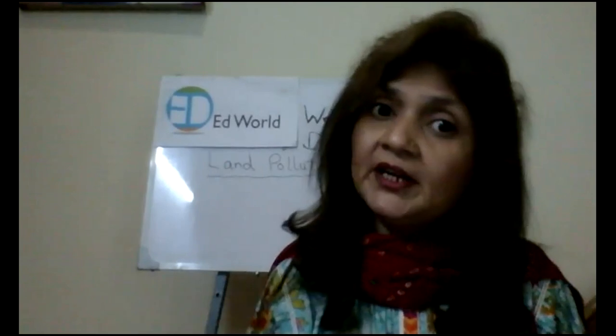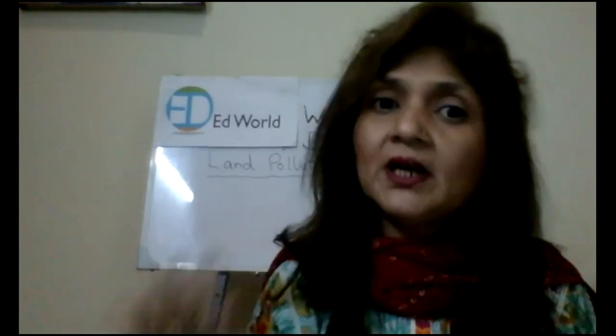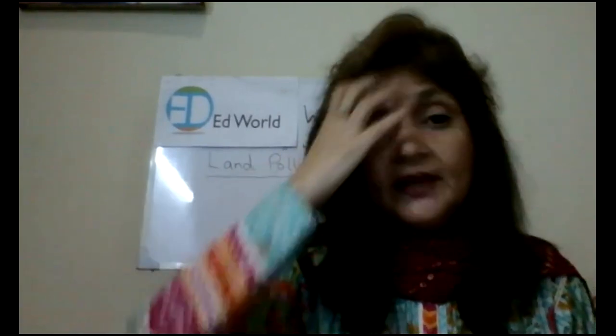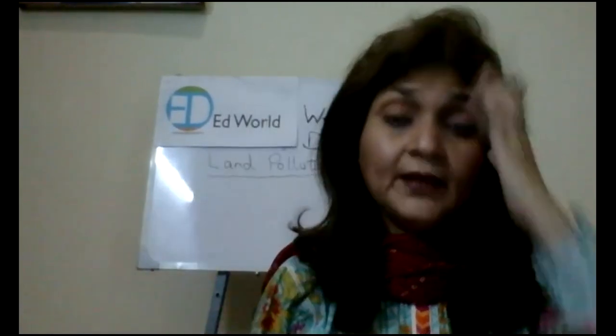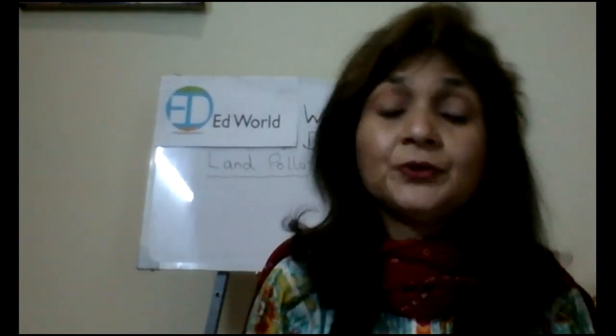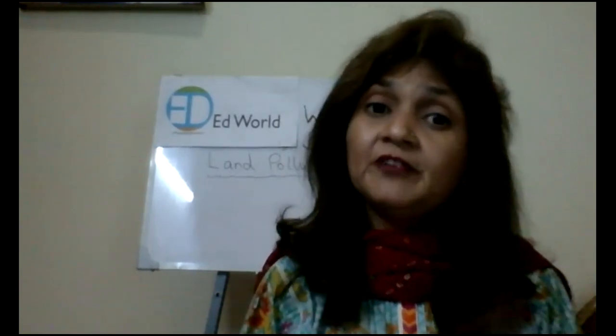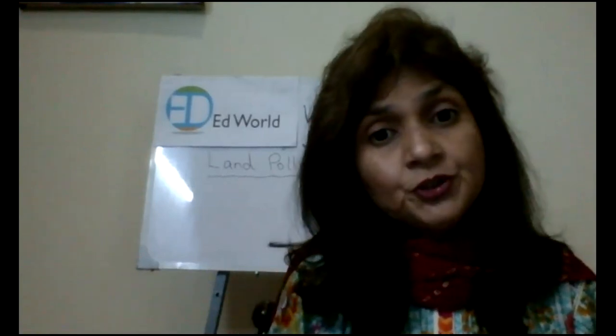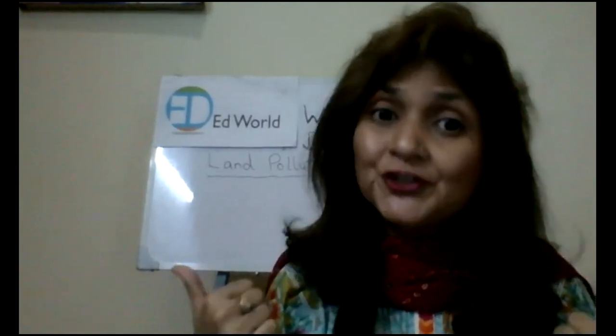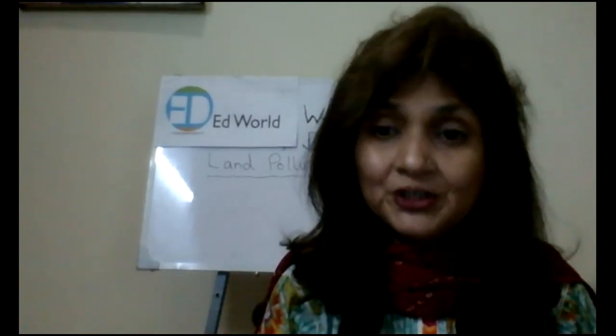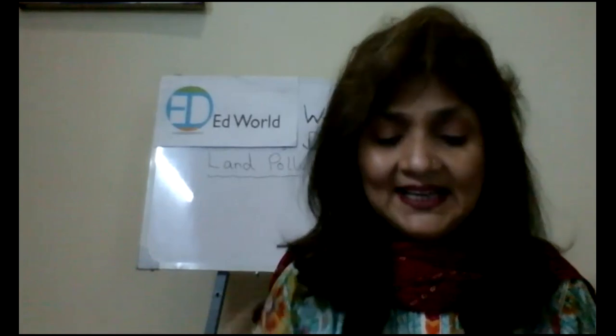So you should always throw all the wrappers in the dustbin, whether you are in your homes or whether you are outside. Don't throw any garbage on the road. Don't throw anything on the ground. It is very, very dangerous. Okay. So that way you can keep your area clean, you can keep your planet Earth clean, right? It will be free from pollution. If there is no pollution, human beings and animals will be healthy, they will be stronger, right? Isn't it like that? Yes.